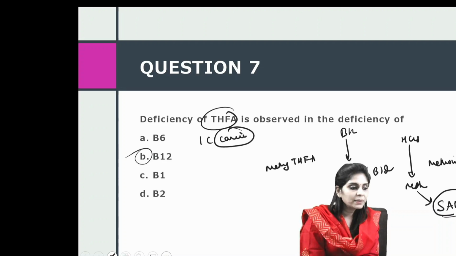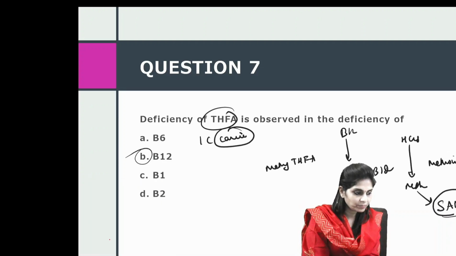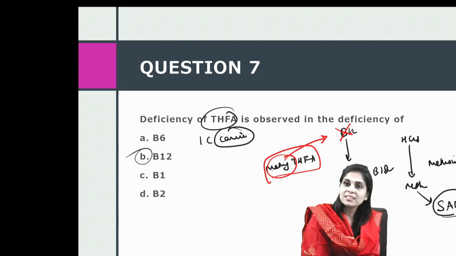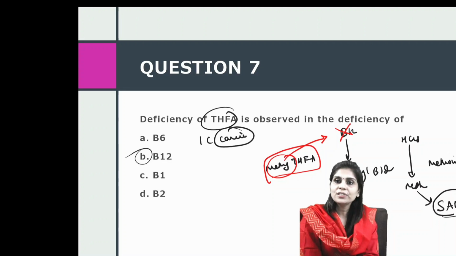So what happens in B12 deficiency? In B12 deficiency, methyl tetrahydrofolate cannot donate its methyl group to B12. So all tetrahydrofolate will be trapped as methyl tetrahydrofolate, and this causes a functional deficiency of tetrahydrofolate.